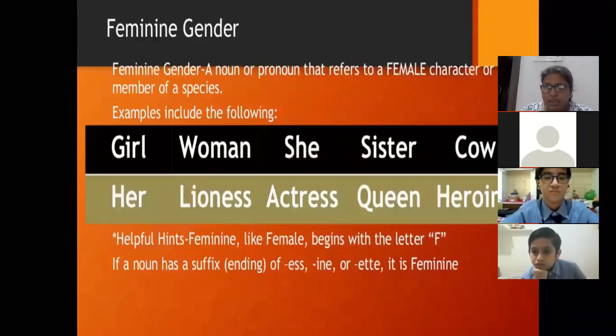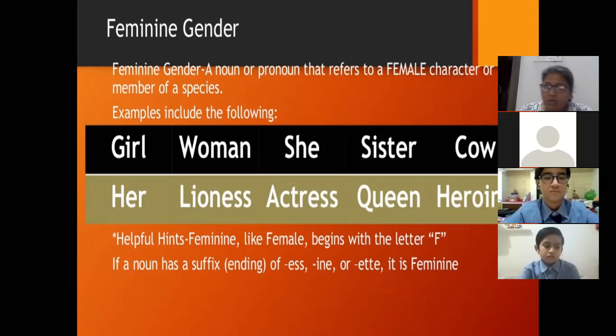Now, second is your feminine gender. A noun or a pronoun that refers to a female character or member of a species. Again, we can say that the names of all female persons or animals are said to be of the feminine gender, like girl, woman, sister, cow, lioness, actress, queen, heroine, and again you can see she and her is given.